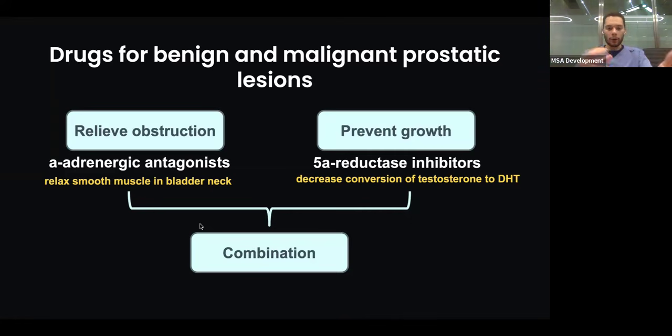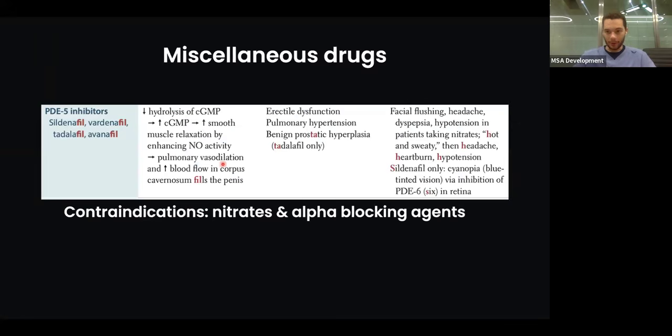But if we're comparing alpha-adrenergic antagonists and 5-alpha reductase inhibitors, which one is for short-term use? Alpha-adrenergic antagonists. 5-alpha reductase inhibitors, because it acts on your prostate and it reduces its size, it needs a bit of a period to start functioning. Okay. So this is for the main regimen you have.